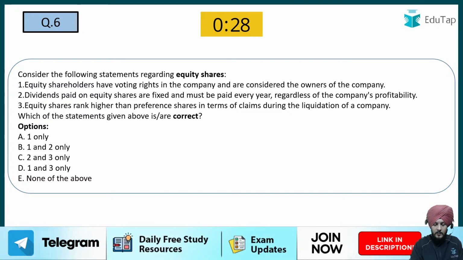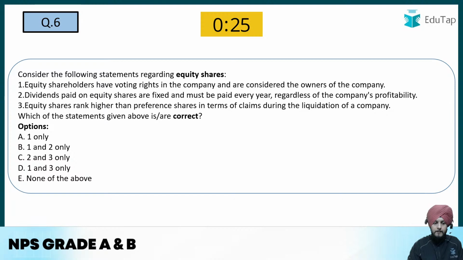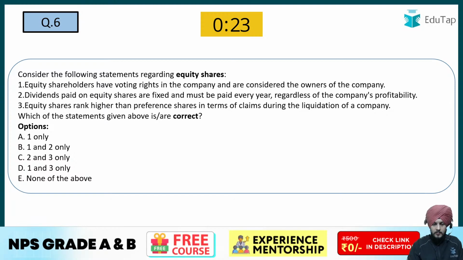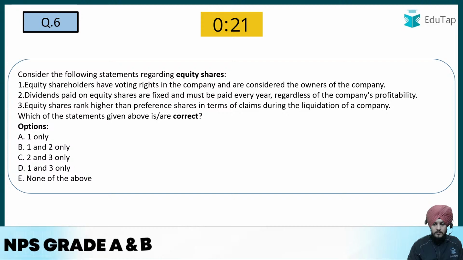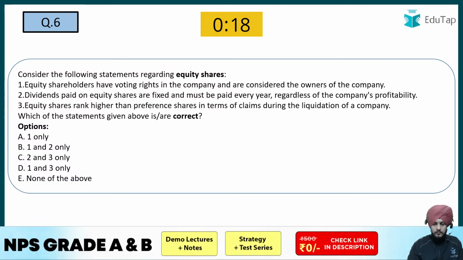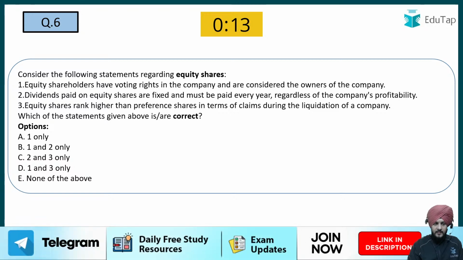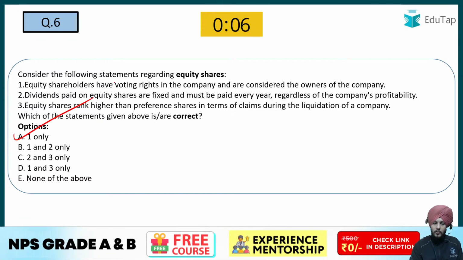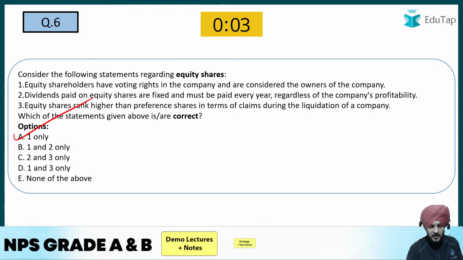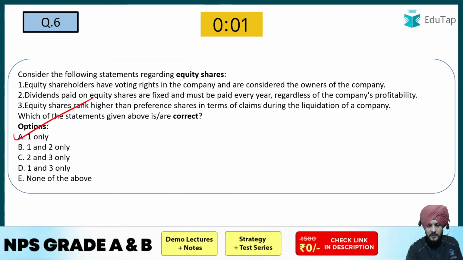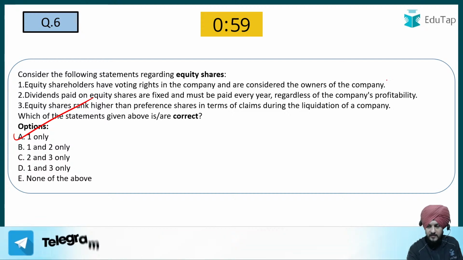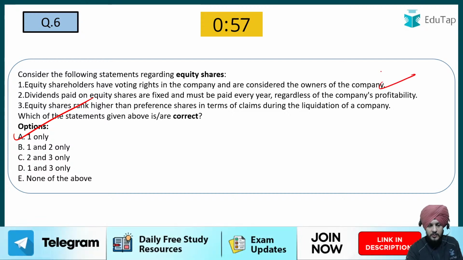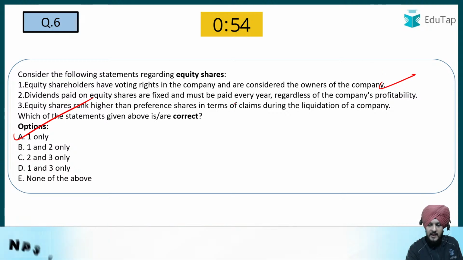So what do you think will be the answer to this question? Yes, so as Luke Floor is saying, the answer to this question is going to be the A option. Fine, A is going to be the answer because, if you read the question, the first point is that equity shareholders have voting rights in the company and are considered the owners of the company. Yes, this is true.